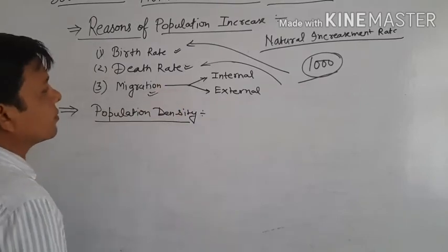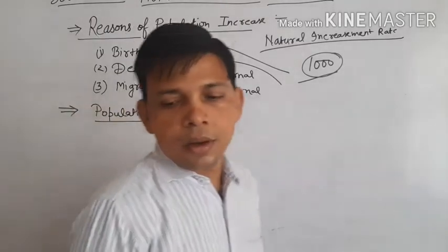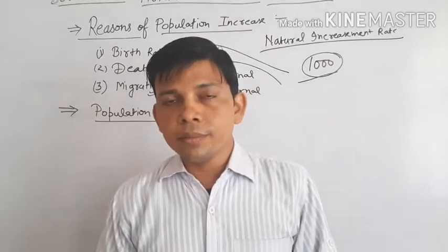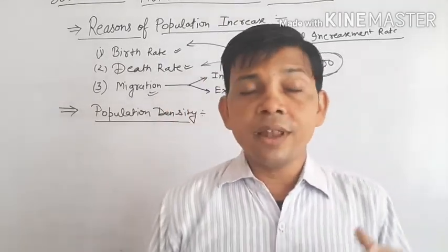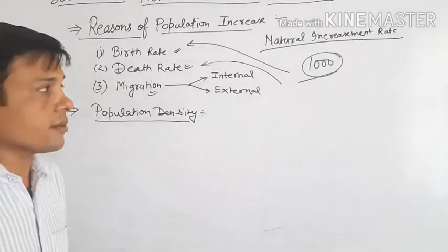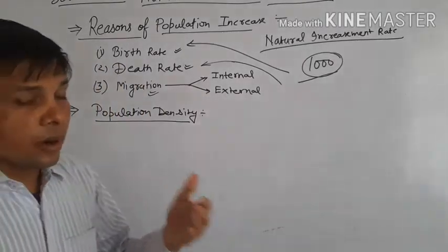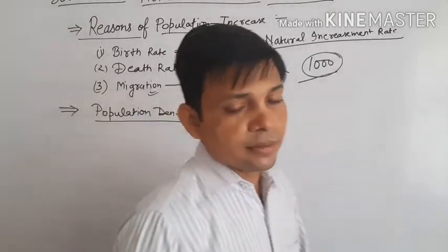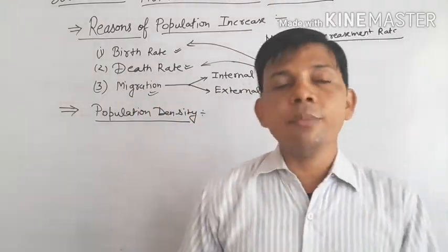What is migration? Migration is a very important factor. Migration refers to the movement of people from one place to another place.